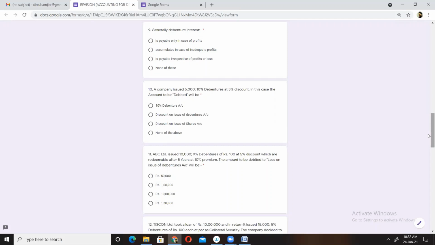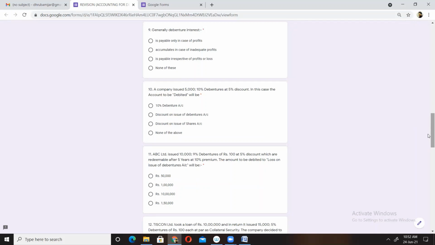See question number 9. Generally, debenture interest is payable only in case of profit. Number 2, accumulates in case of inadequate profit. Next, is payable irrespective of profits or loss. None of this is the last option.